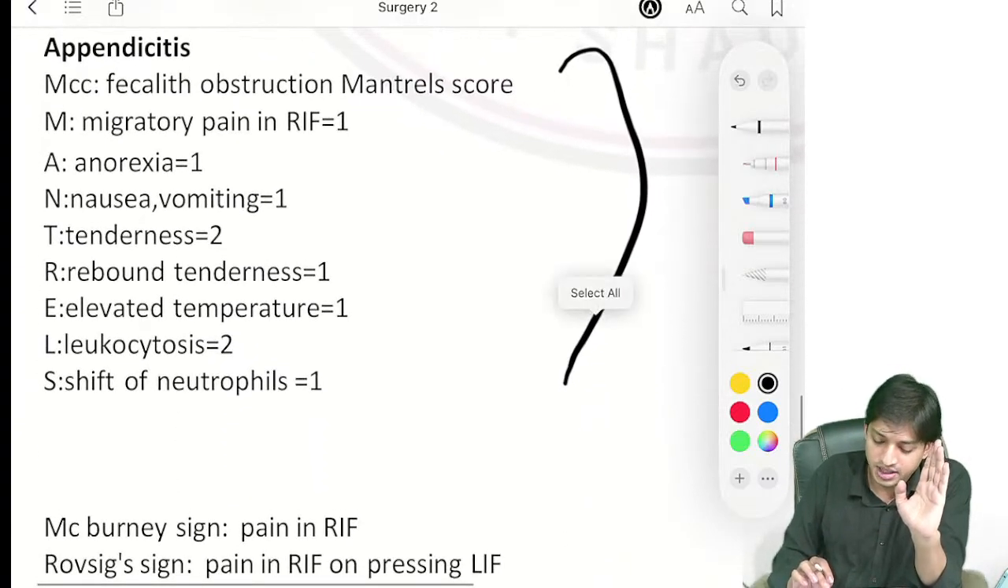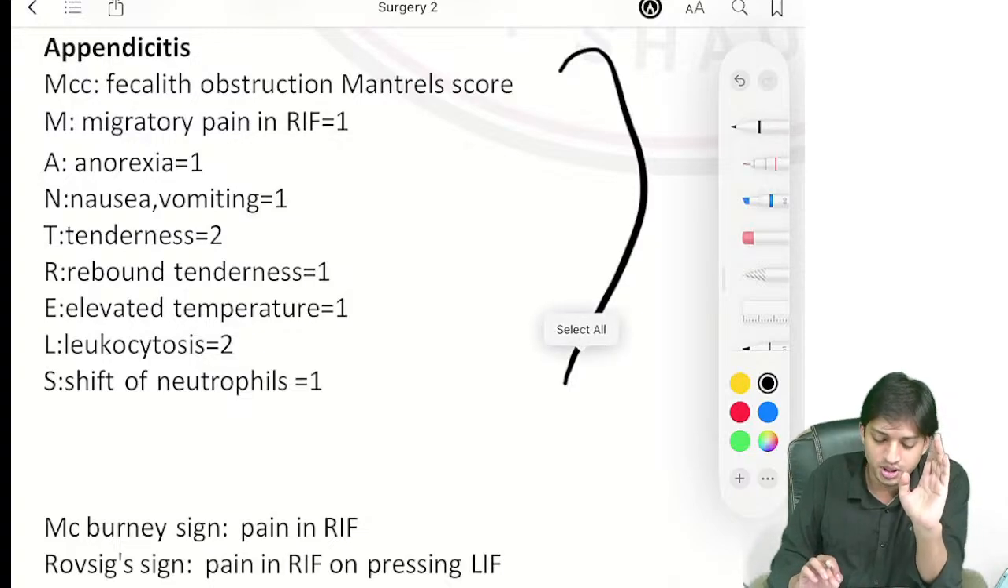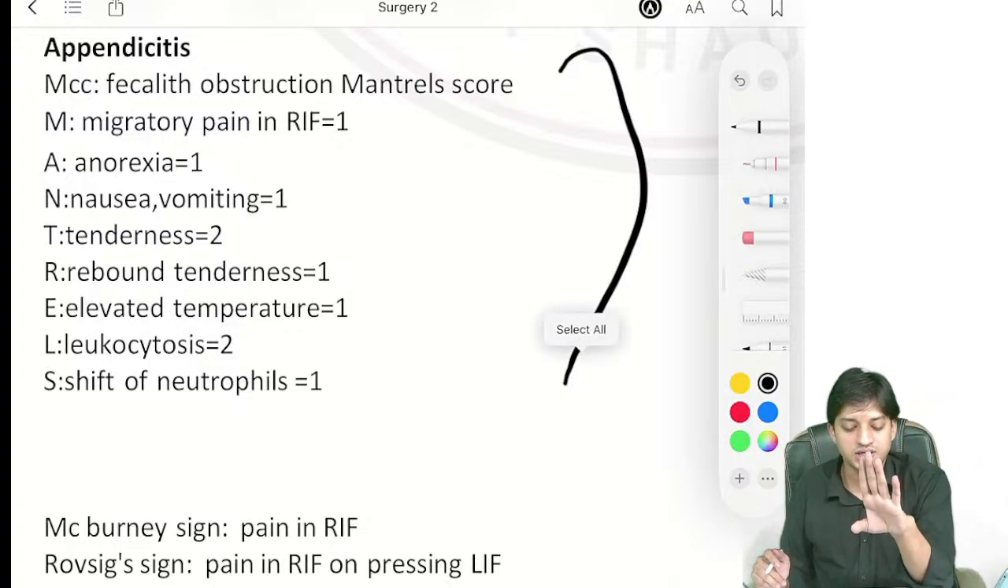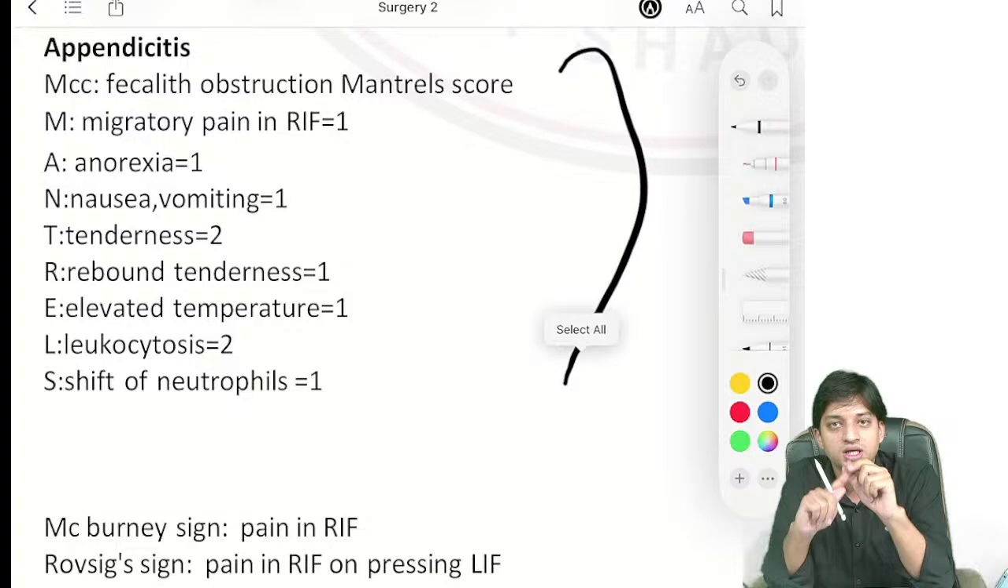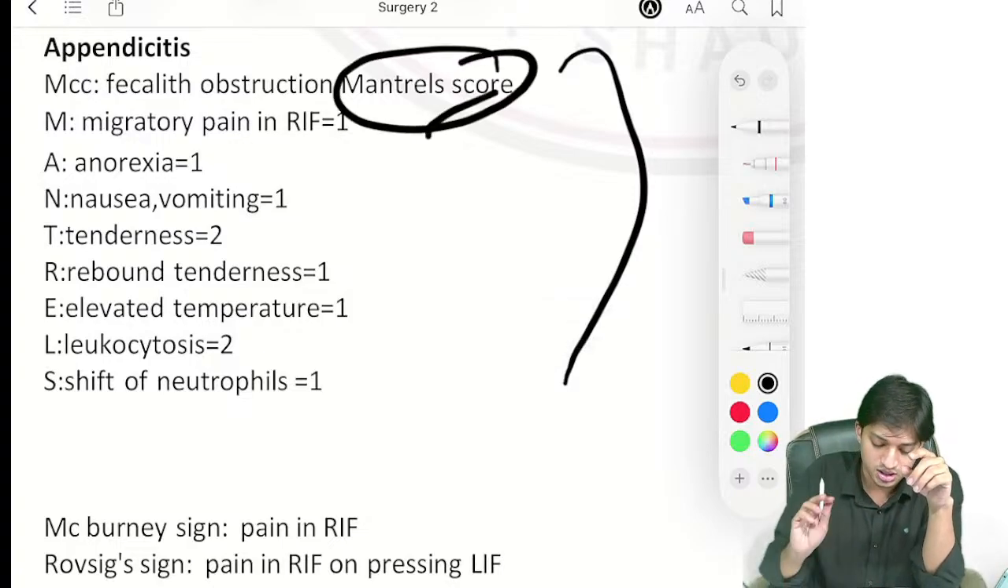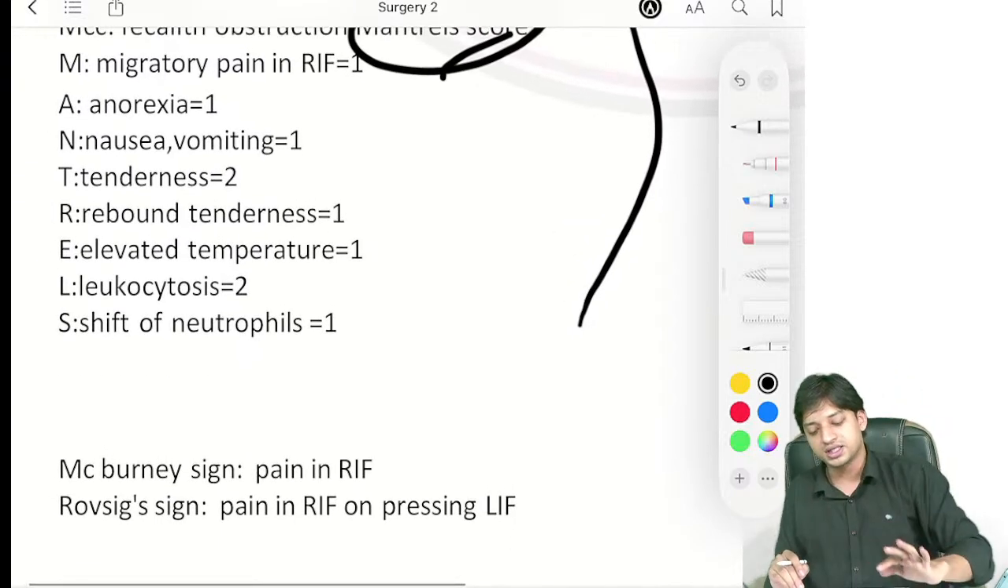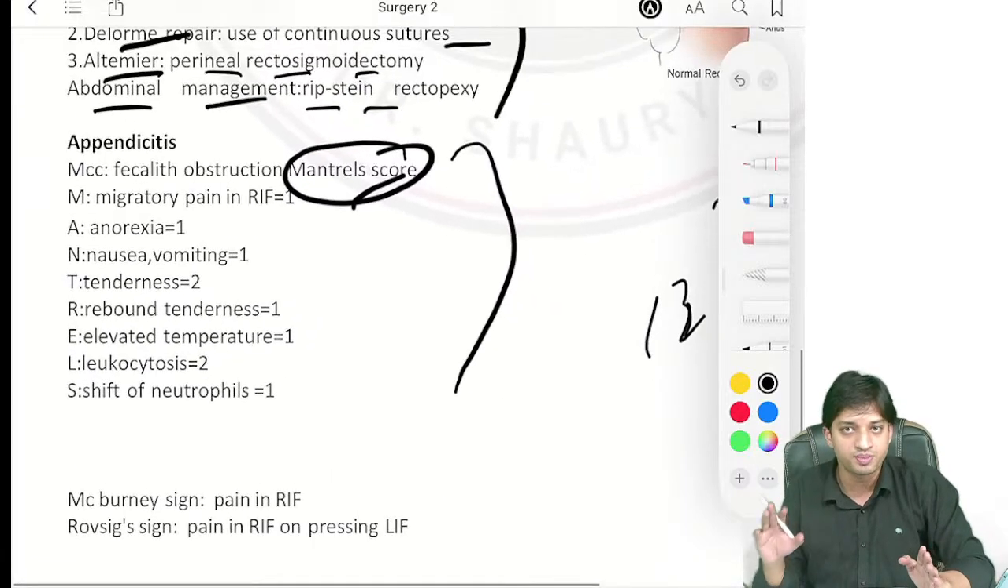Coming here to appendicitis, a more important topic, a very important topic. In appendicitis, the most common cause they have asked is fecal obstruction. Alvarado score they have asked, important. But before that, we will discuss how the appendicitis case will present to you.